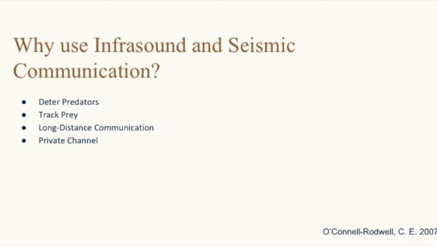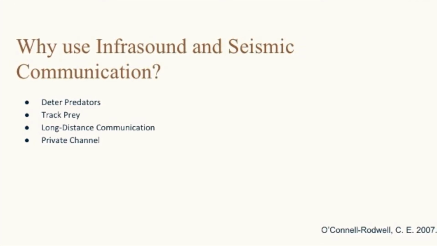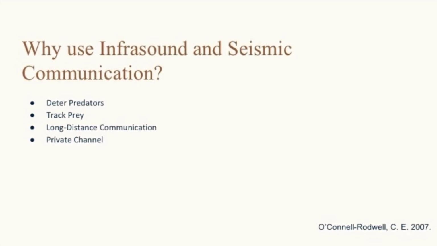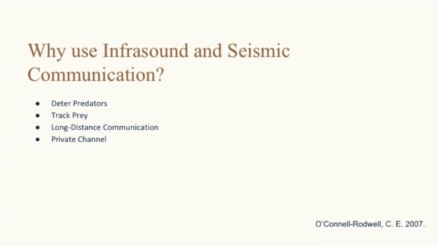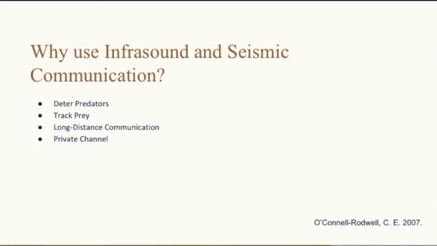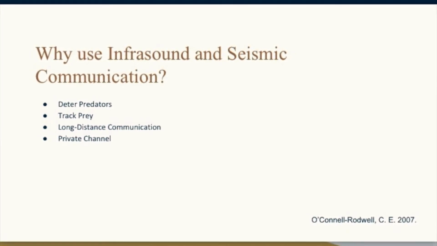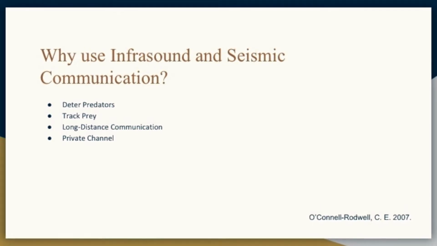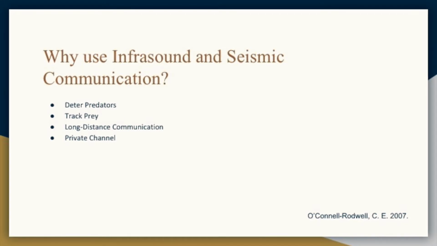Infrasound and its associative modality as seismic disturbances has widespread use across the animal kingdom. Animals of all sizes and species utilize this form of communication for a variety of motivations. Some, such as the golden mole, use vibrations generated by their prey to better hunt. Others, like the kangaroo rat, use drumming-like behaviors to deter predators. Due to the large discrepancy in species acoustic perception, it can provide a rather private channel of communication.